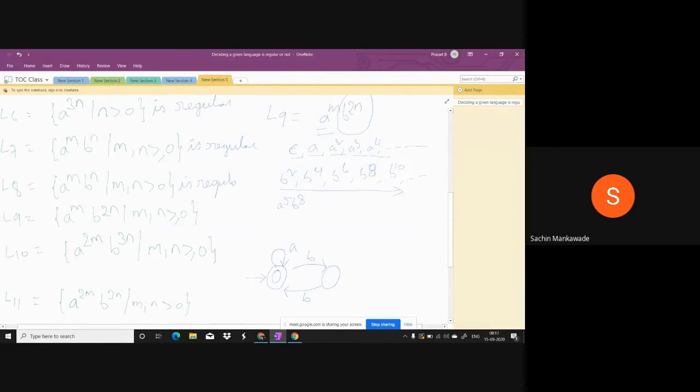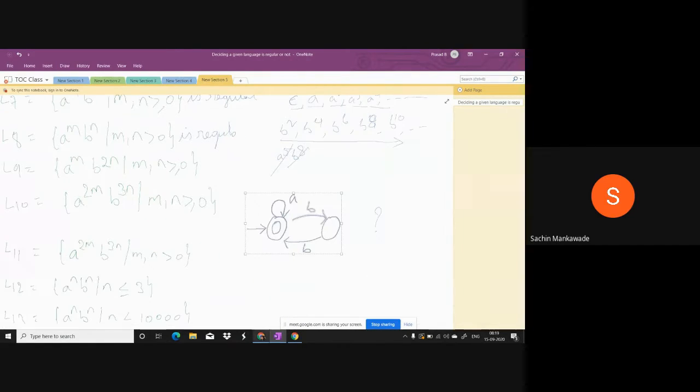And this accepts any number of A's and also epsilon. Or A's followed by B's, like this, A power 5. See, 1, 2, 3, 4, 5. Then B power 8, 1, 2, 3, 4, 5, 6, 7, 8, like that. So it accepts. And is this machine perfect, or do you find any mistake in this? Anybody please respond. Correct लग रहा है. Correct ना? Okay, correct लग रहा है.